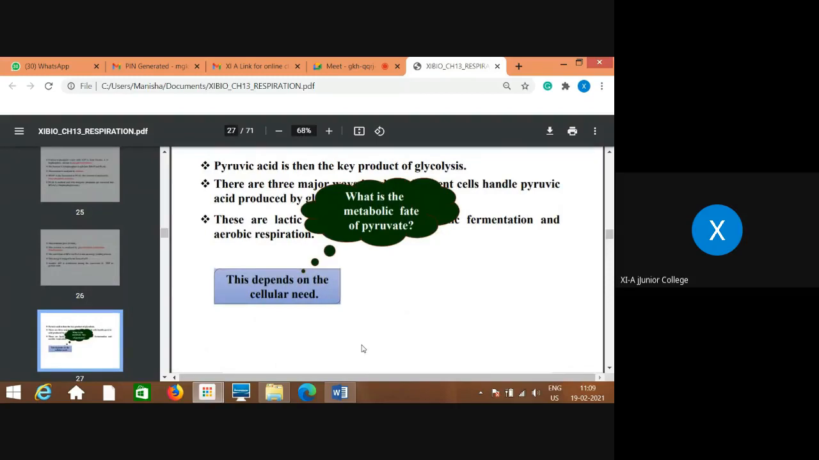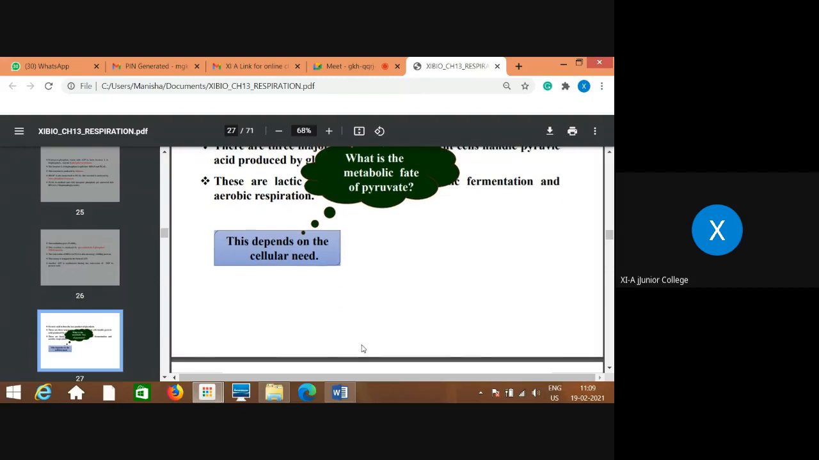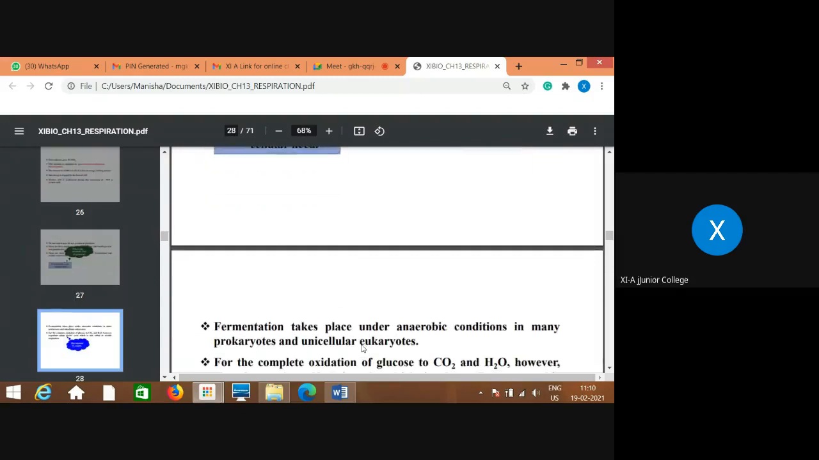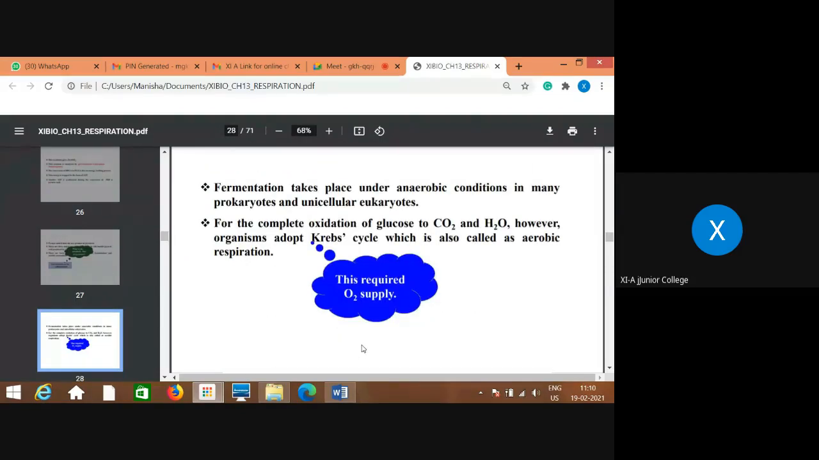Now, in case of anaerobic organisms also, this glycolysis is the common step. So pyruvic acid is the key product of glycolysis, and this is the common step. Glycolysis is the common step for both aerobic as well as anaerobic type of reactions.